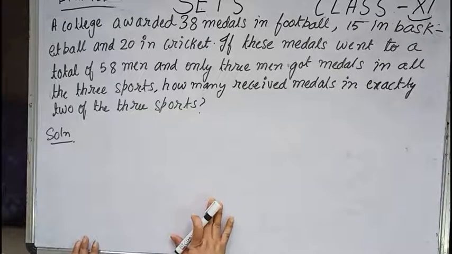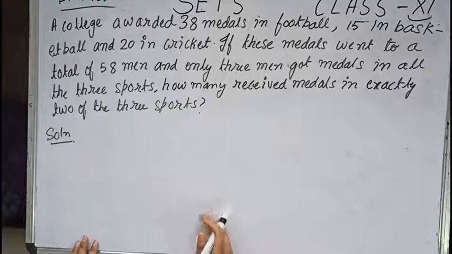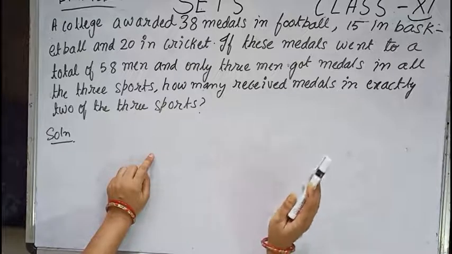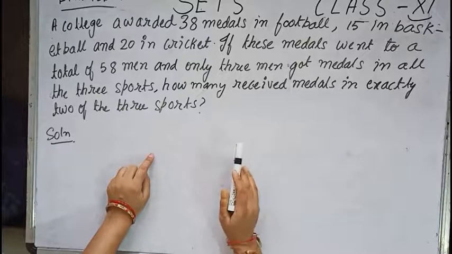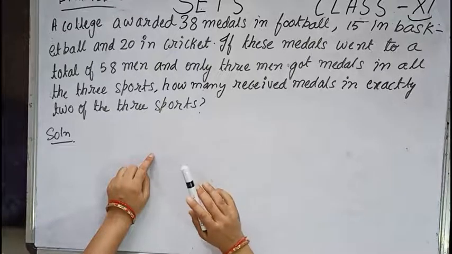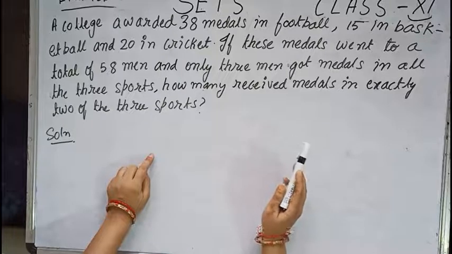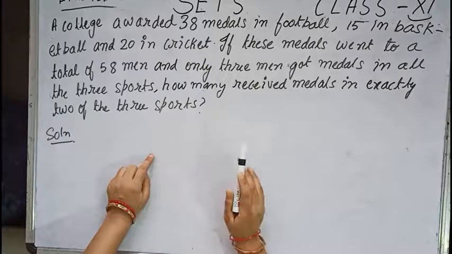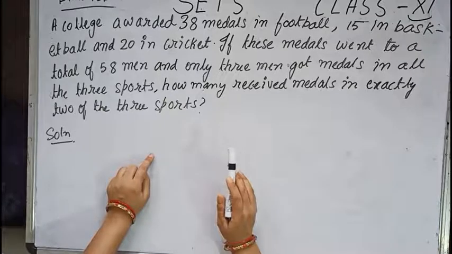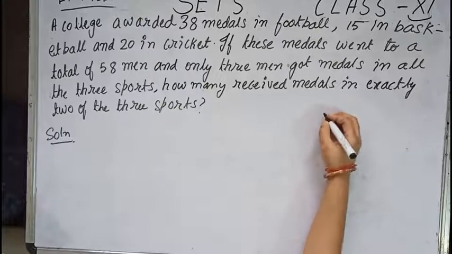Now children, let us move to example 34 of NCERT. The question is saying that a college awarded 38 medals in football, 15 in basketball, 20 in cricket. Now if these medals went to a total of 58 men and only 3 men got medals in all the 3 sports, how many received medals in exactly 2 of the 3 sports? So let us start the solution, children.